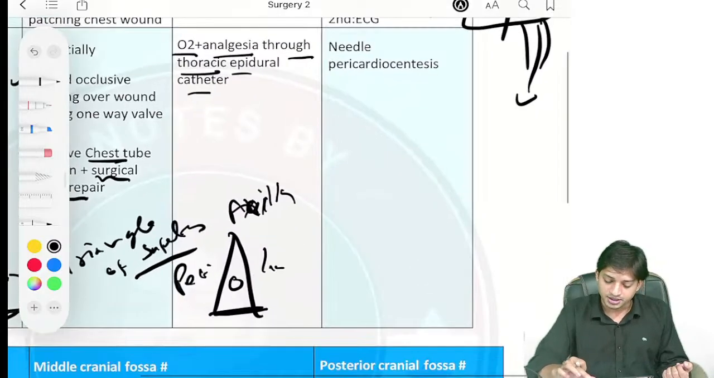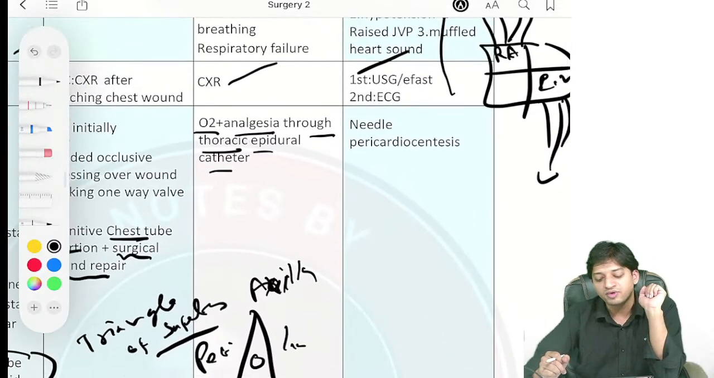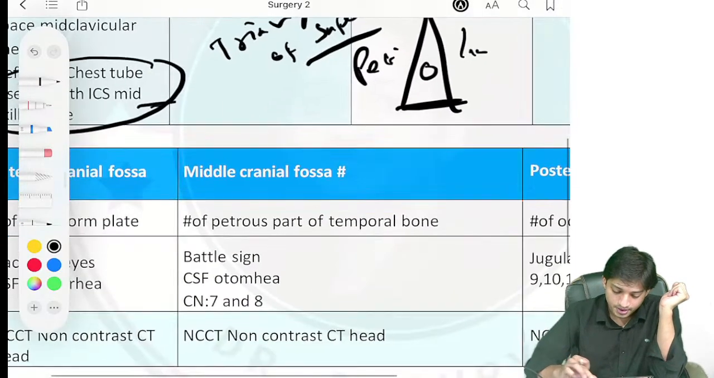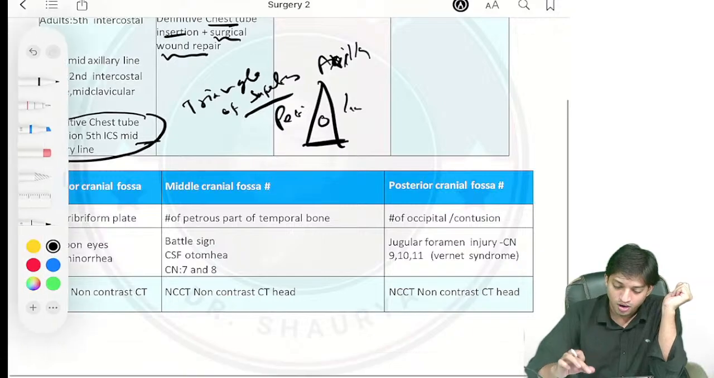Now come here guys. In immediate management, what will you do? You will do needle pericardiocentesis. Done. Come here to the skull, trauma of the skull.